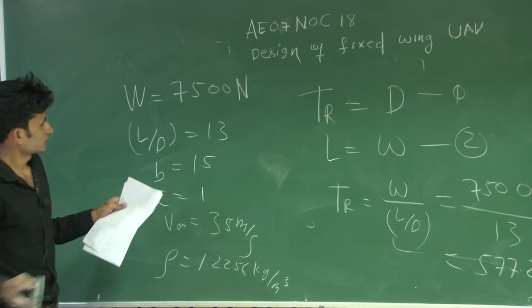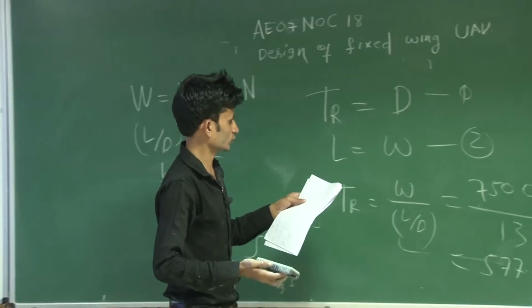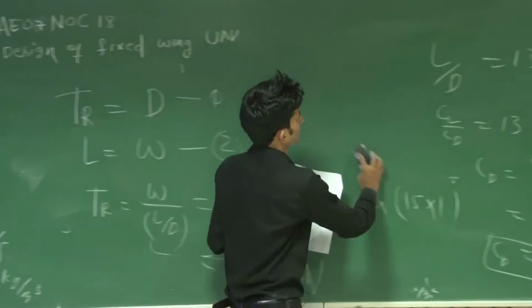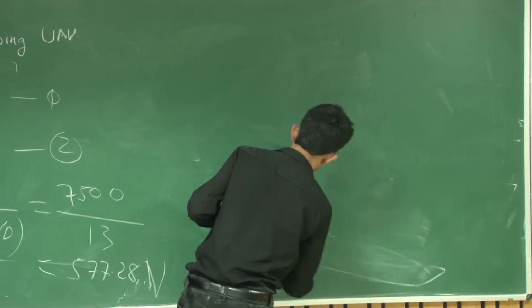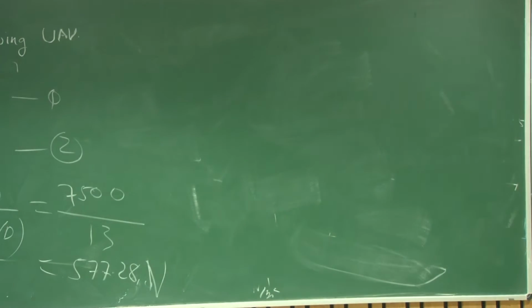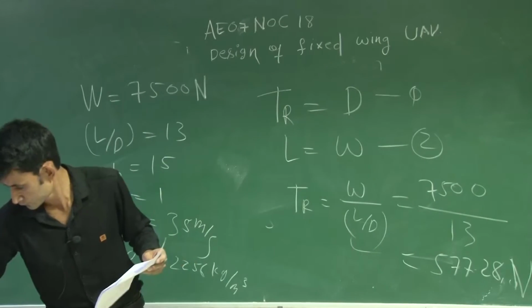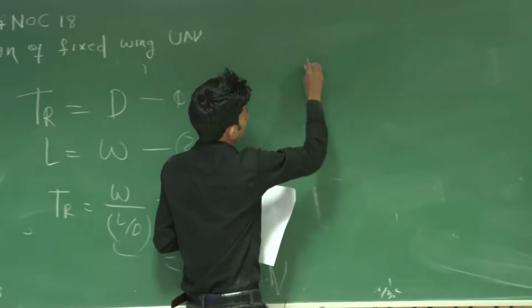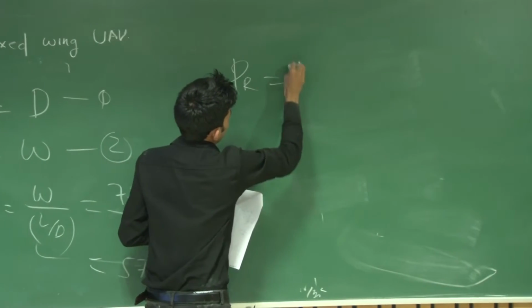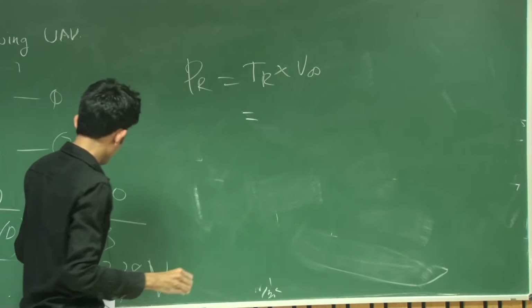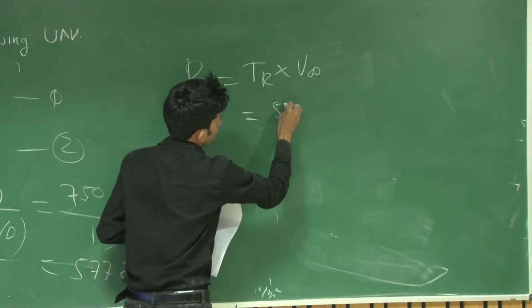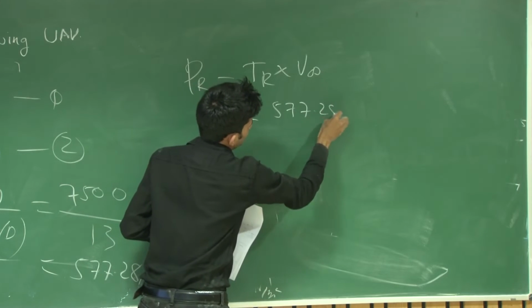In the fourth question you have to find the power required. Power required is nothing but thrust required into velocity. So thrust required you already know. Power required is thrust required into V infinity. Thrust required you got 577.28.